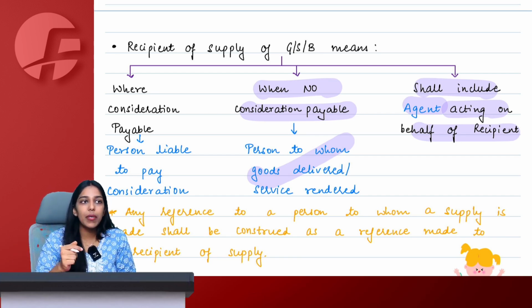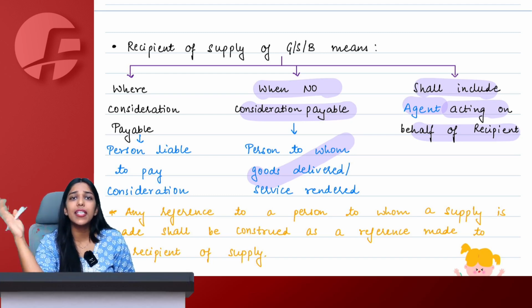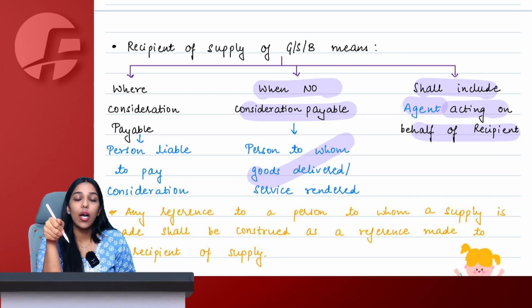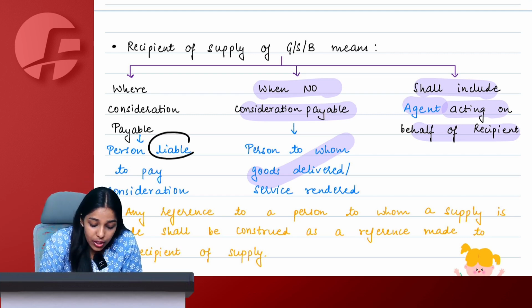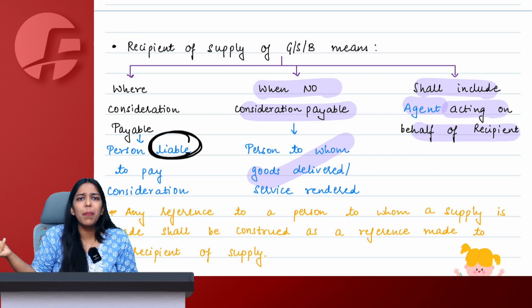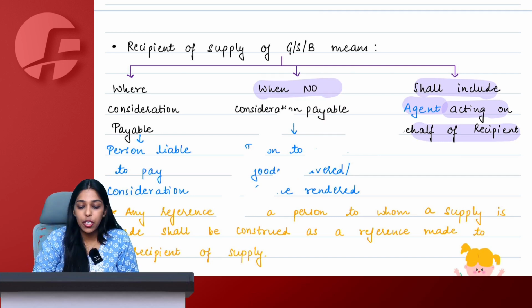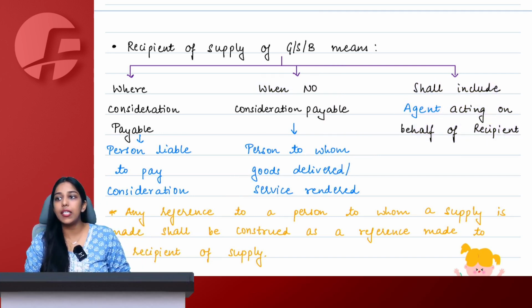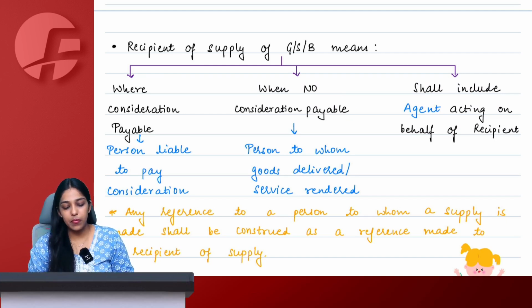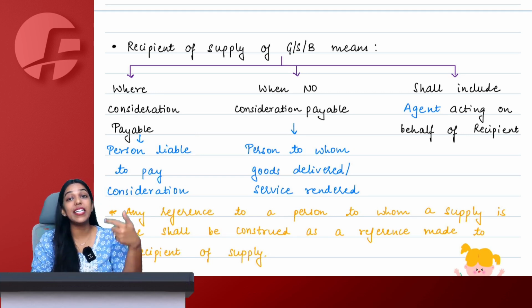If someone is simply paying something on behalf of you, you might pay him later. That is your personal understanding. But for now, who was actually liable, who is going to take these goods or services and use them for their own business purposes? Me, Riddhi. Someone paid it on my behalf, that's a separate thing. So in spite of Shubham paying this consideration for me, I will only be considered the recipient. Tell me, is this clear to all of us? The important word here is liable. They have not written the person paying consideration.